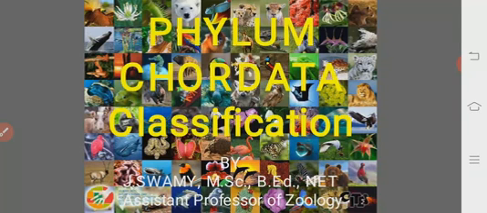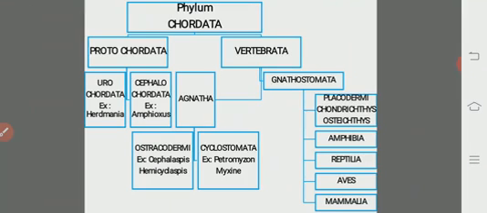Now we will go through all these organisms, where they have settled in a systematic position based upon their specialities, based upon their characters.